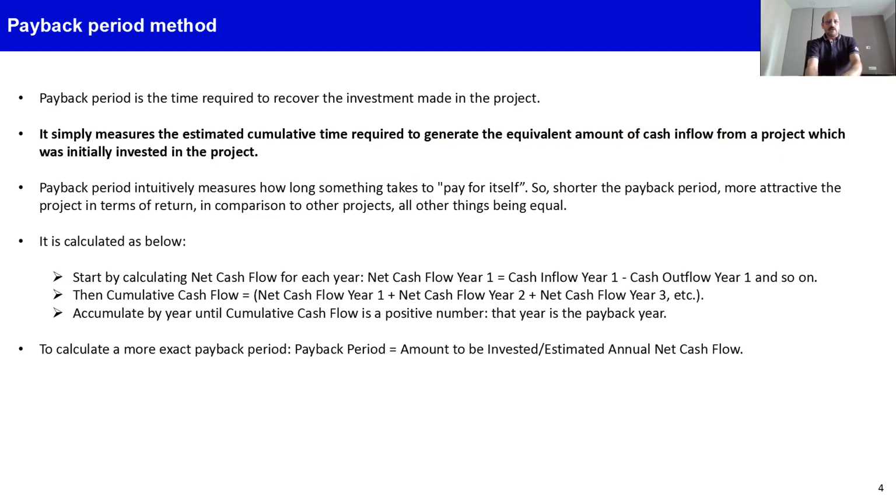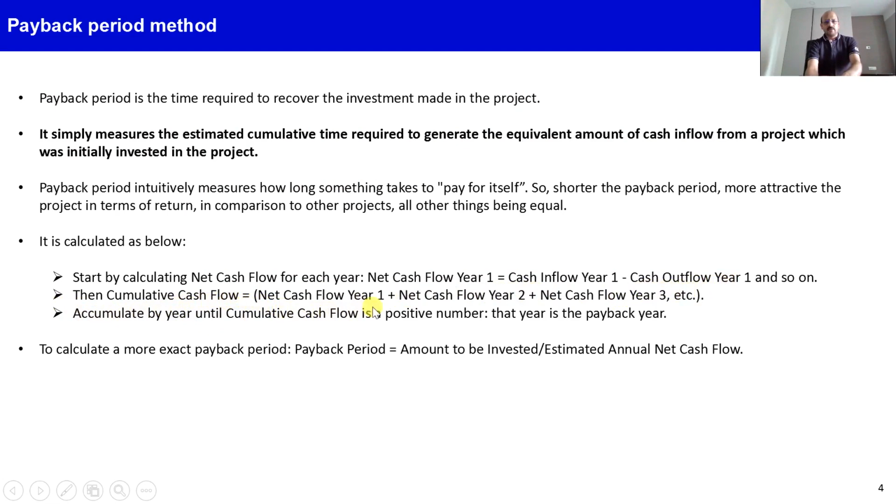So simply we can calculate it. First, we have to calculate each year's net cash flow. And when I say net cash flow, it means cash flow for year one is equal to the cash outflow which we made at the beginning of the year. Then the return generated out of that investment is the cash inflow in the subsequent years. And then we take a cumulative cash flow year on year basis.